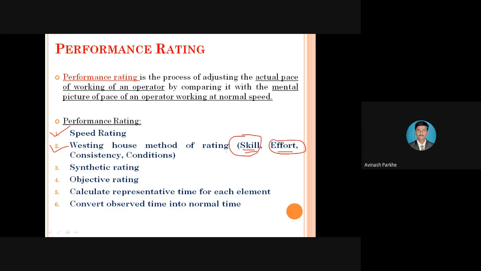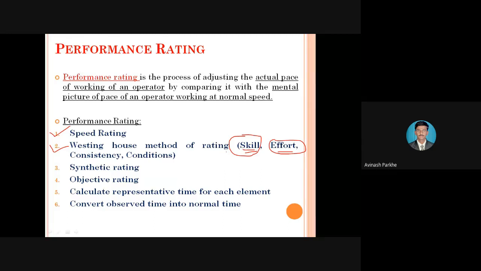Some operators immediately resolve the issues because they have knowledge about that particular machine, and they start the machine again. But on the other hand, some workers, once the machine is stopped, remain idle. They wait for their supervisor or for some other person, so that the second person will repair the machine and then the operator will start.